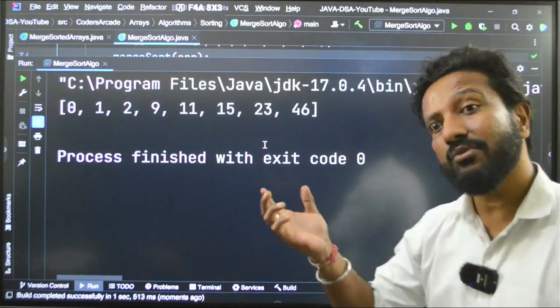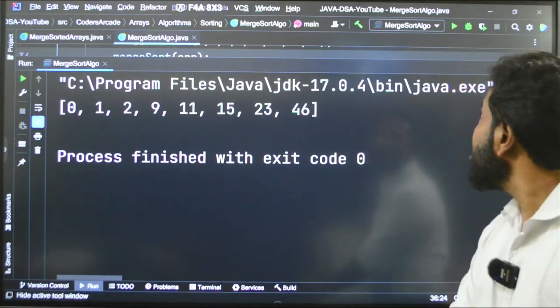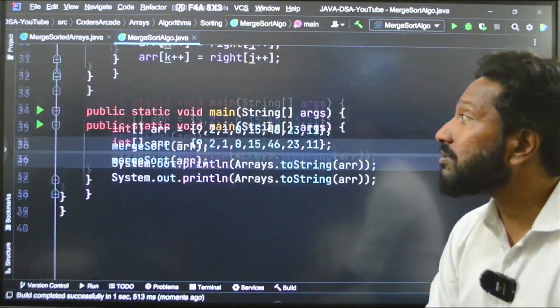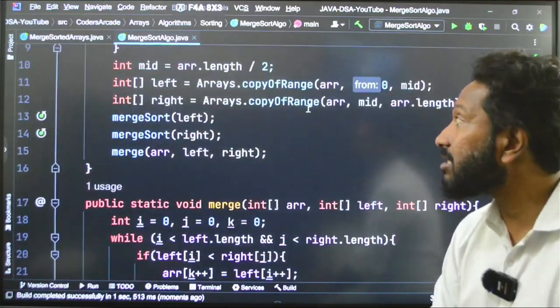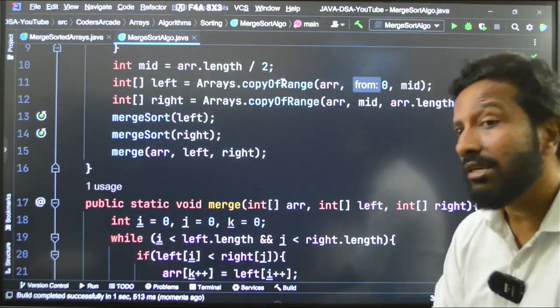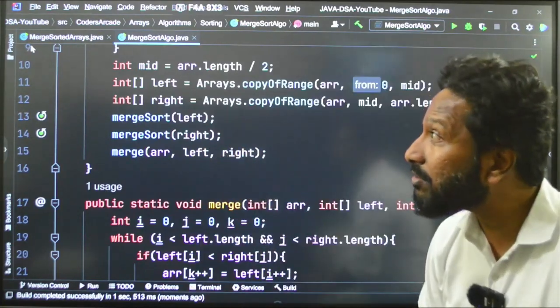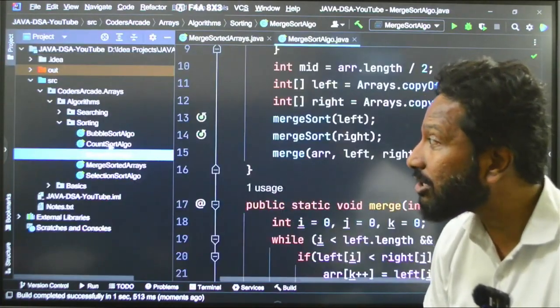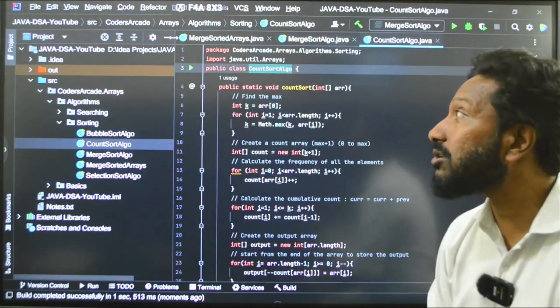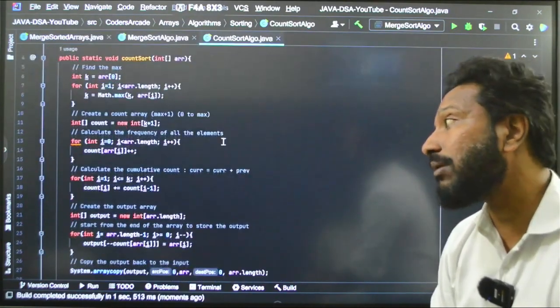But guys, if you are really not using that built-in function, then you should use the other thing that I had shown you earlier. I hope you remember the count sort algo, there I had shown you something called System.arraycopy, part to part I had copied.